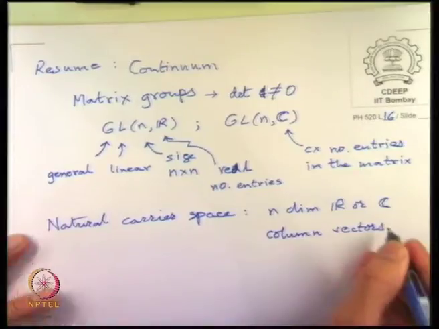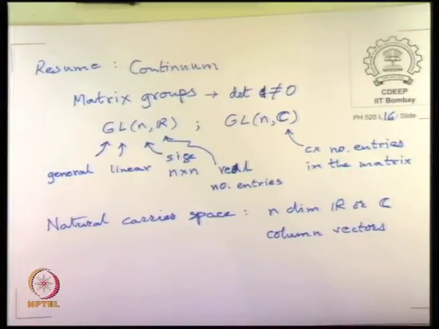We could have taken them to be row vectors, but column is the convention. And then the row vectors are called the space dual to these. I didn't use this terminology so far, and maybe we don't need it, so don't worry. But the row vectors are not the primary space, it is kind of a mirror image space of the column vectors. So this is the basic layout, and that is where one begins.